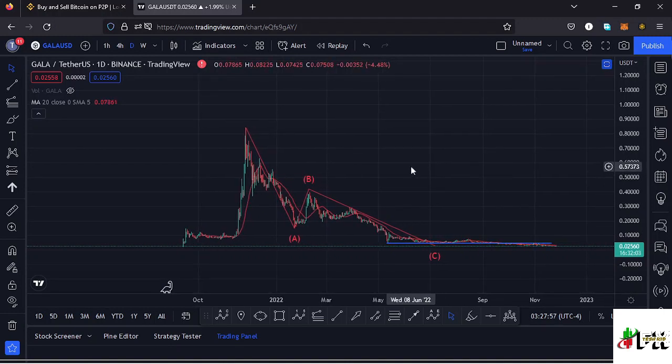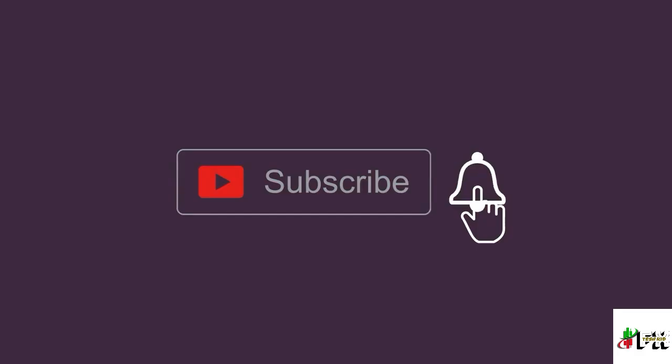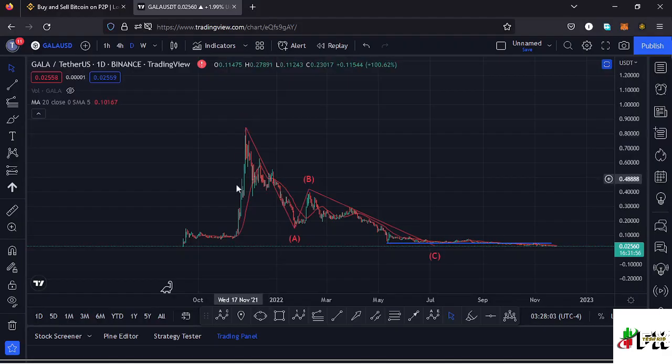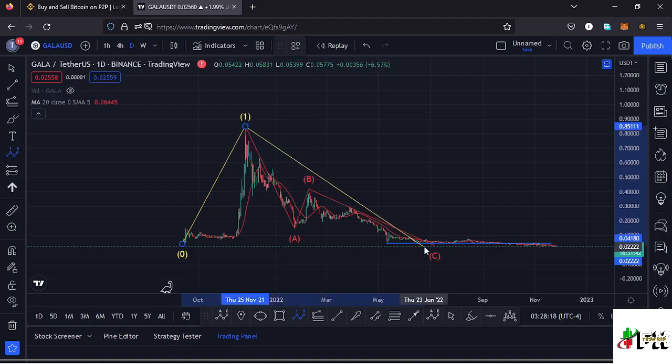And I want to start my analysis here on the daily chart, where we have been seeing a very nice bounce to the upper side, making it to an all-time high in a movement that I'm terming as a higher Elliott wave count 1 to the upper side. And having seen the all-time high in the formation of a higher Elliott wave count 1, whatever we expected next is a movement to the lower side in the formation of a higher Elliott wave count 2, and we are seeing it right here, making our low at around the $0.023 mark,